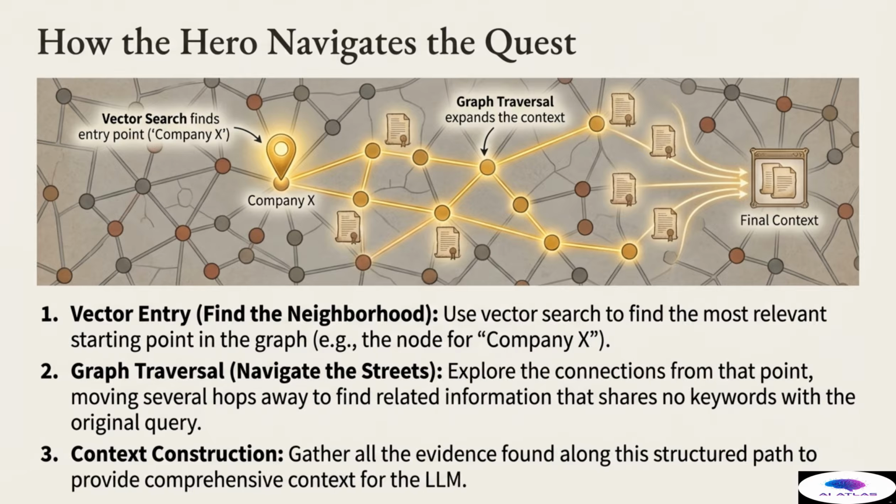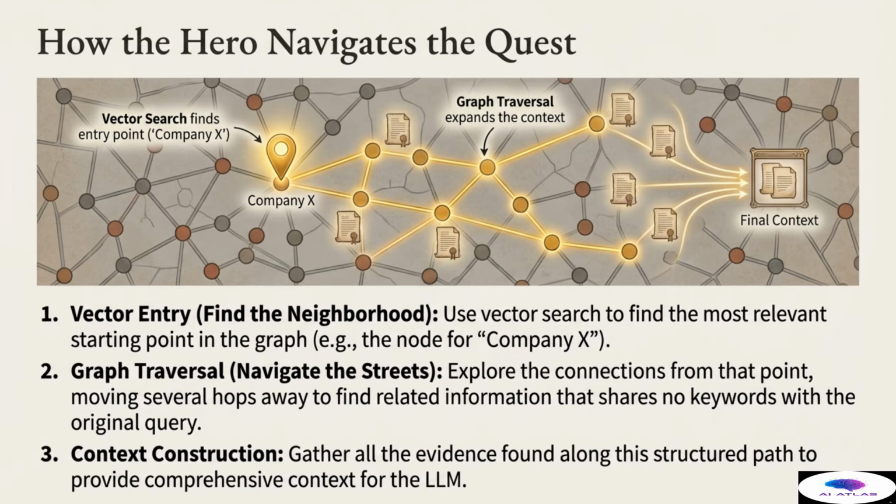The traversal might find related documents and information, such as the names of key investors or subsidiary contracts, that share absolutely no keywords with the original query, but are structurally and logically linked. The graph engine dynamically plans the most relevant path to answer the precise question, essentially conducting a rapid, structured investigation.